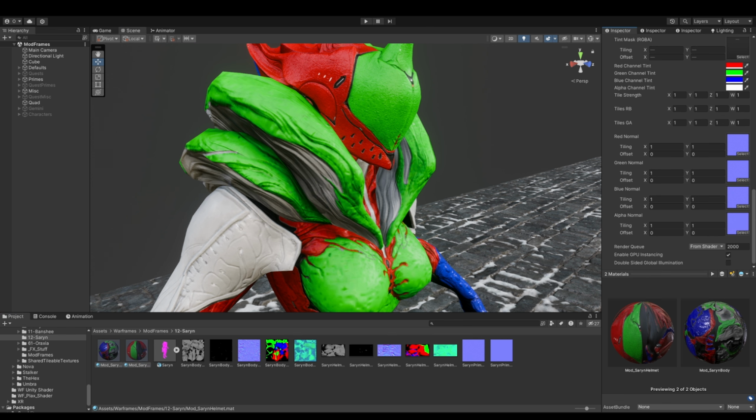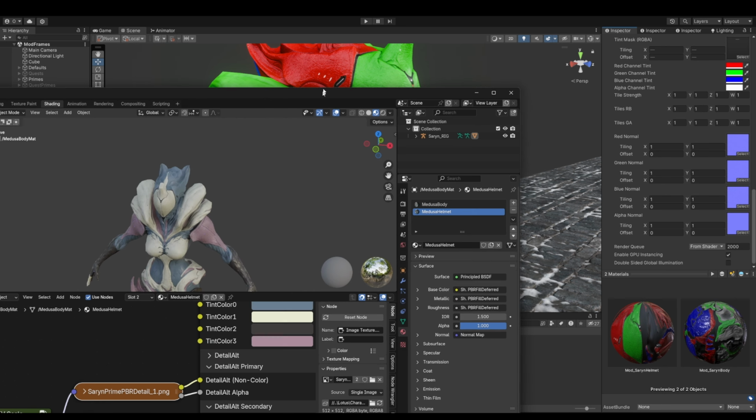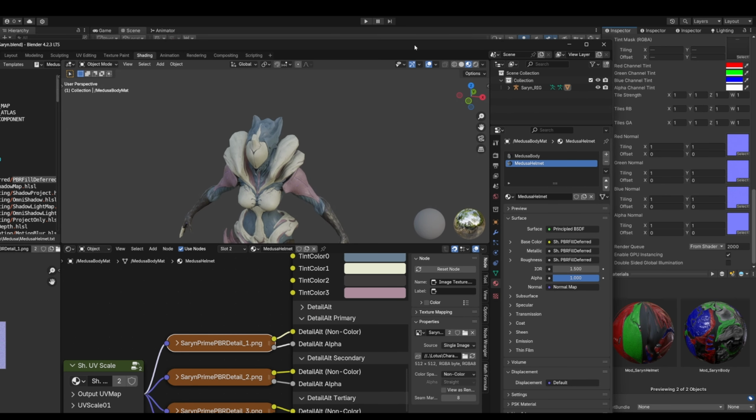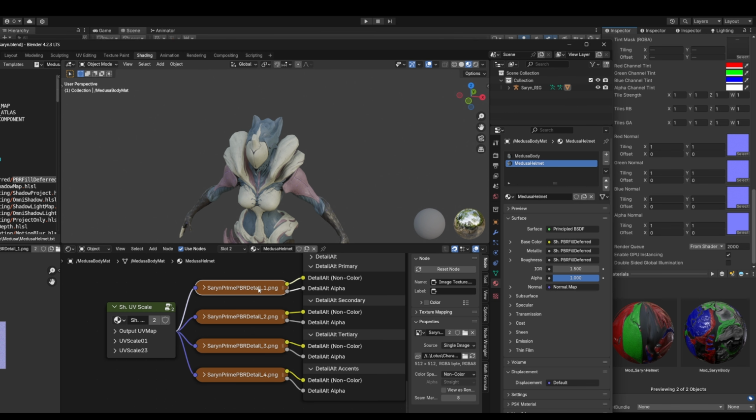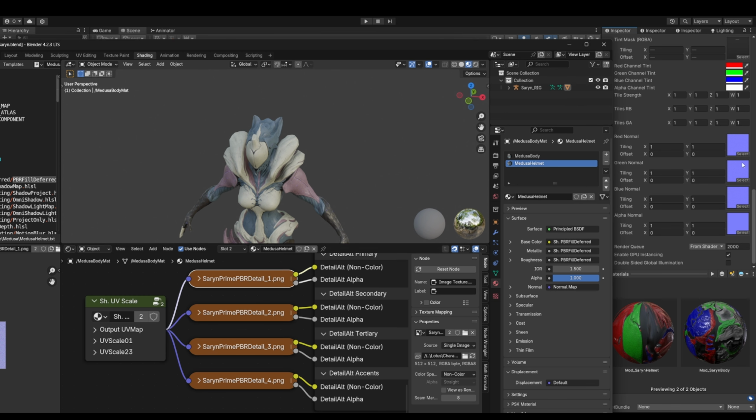So the key thing, I was trying to mention this earlier, but this is a better time to mention it. The key thing to take away from this is this lines up to here. This one lines up to here. This one lines up to this one, and this one lines up to this one. So even if you're using a different shader, the way they work with the tint map is they go down this way.